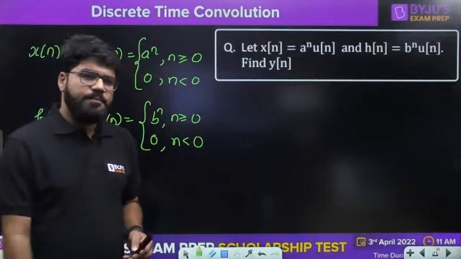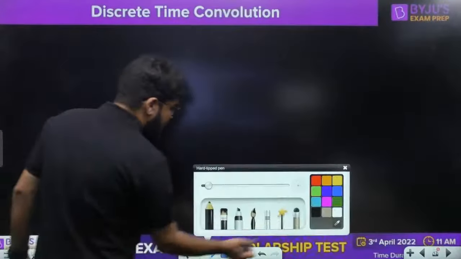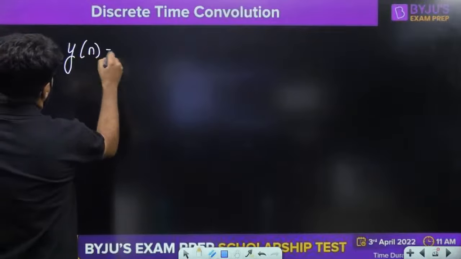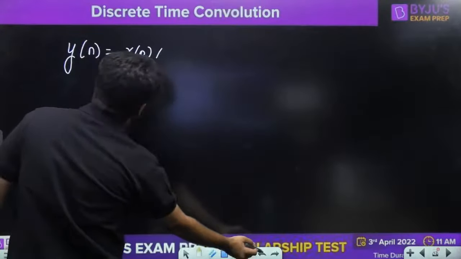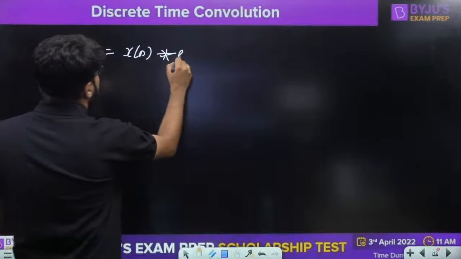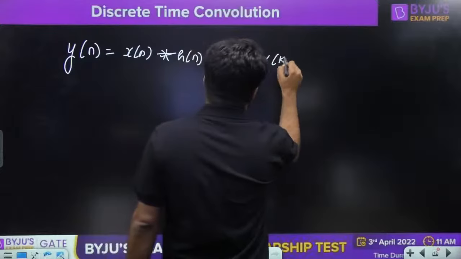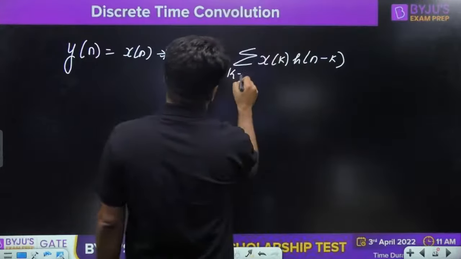Okay, now let's move forward. We need to find the output y[n]. Now let us understand this procedure. y[n], which is the convolution of the input with the impulse response, is the summation of x[k] h[n minus k] for all values of k.